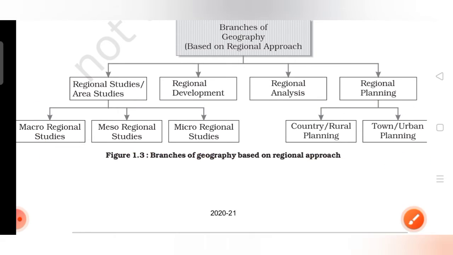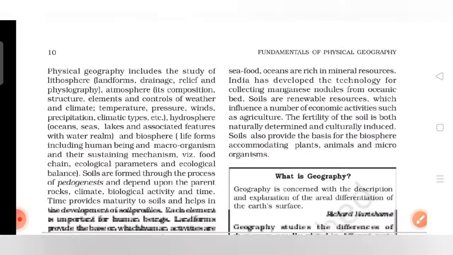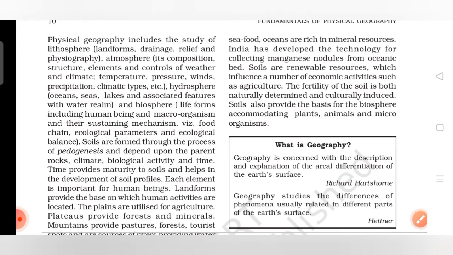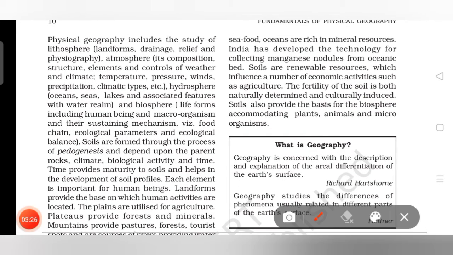Now we'll move on further. Physical geography includes the study of lithosphere. In lithosphere come landforms, drainage, relief and physiography. Then the study of atmosphere, which includes composition, structure, elements and controls of weather and climate.